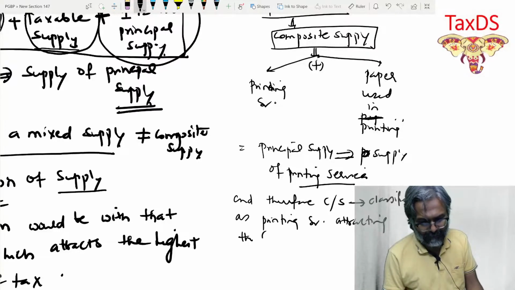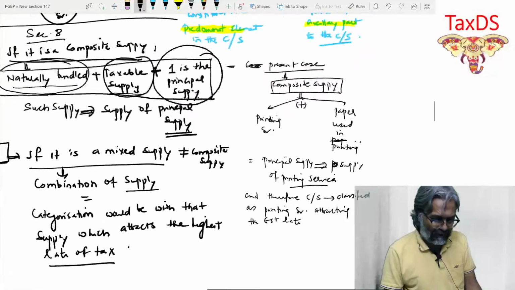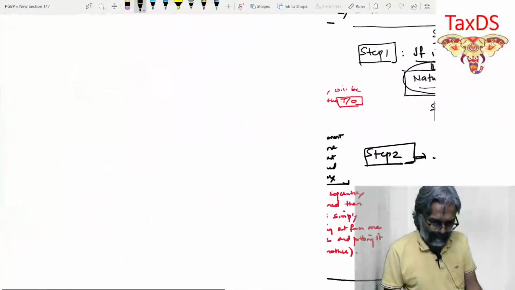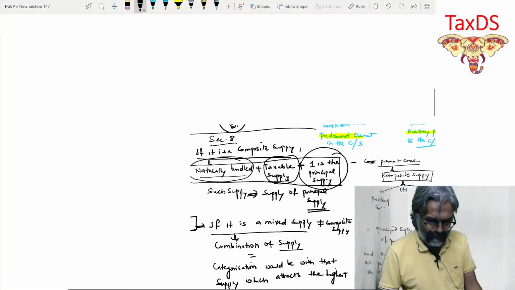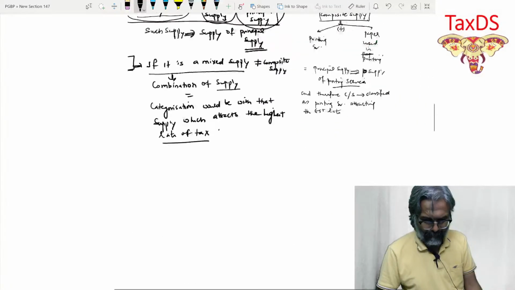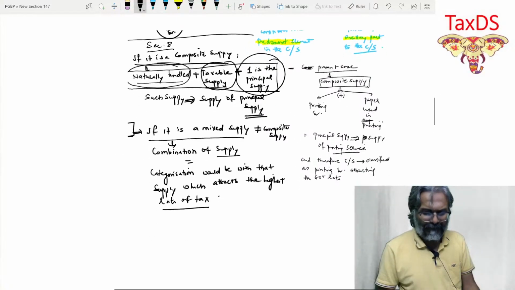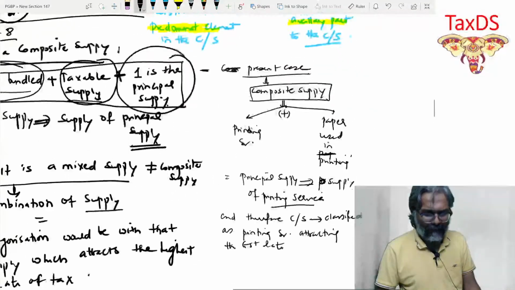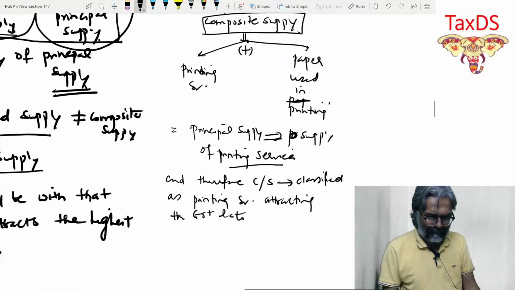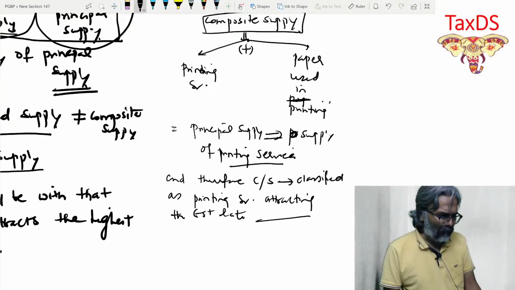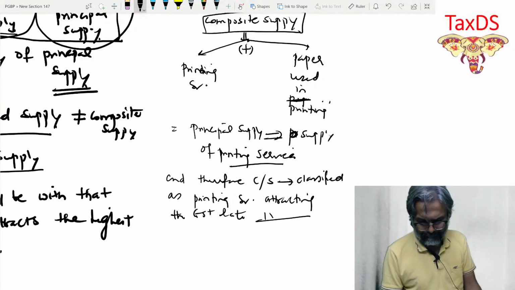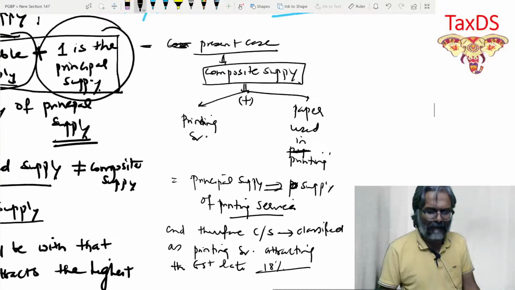the GST rate. What was the GST rate, friends, in this case? What was the GST rate? Whatever it be, attracting a GST rate of what, friends? You can just write whatever is there in the question for printing service, for the supply of service, students. So you do 18%. That is exactly how you will write it.